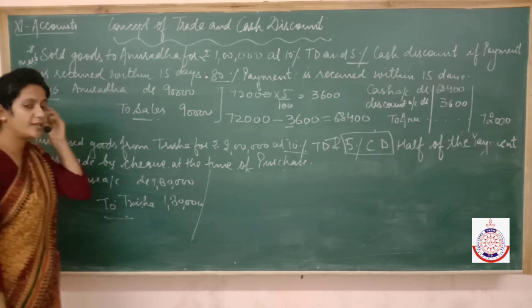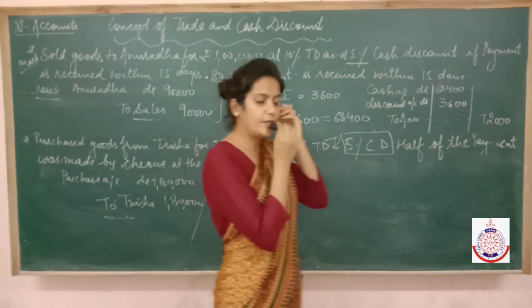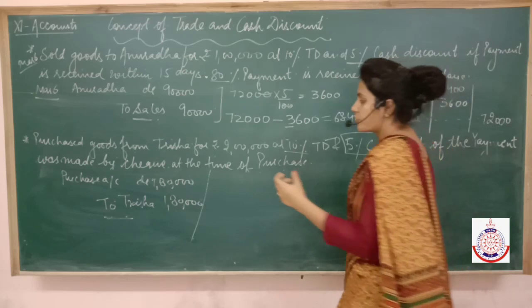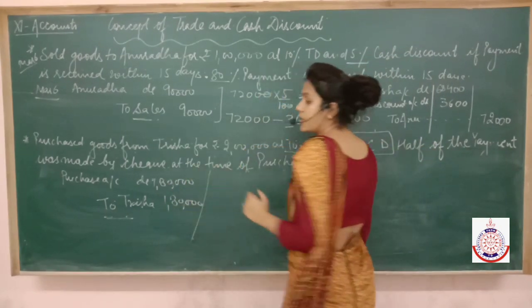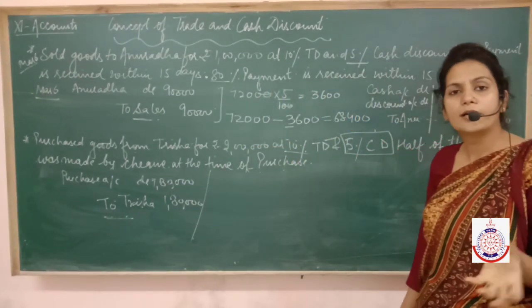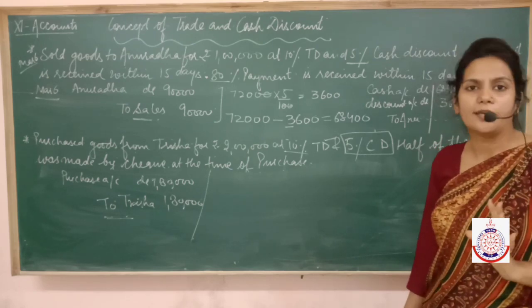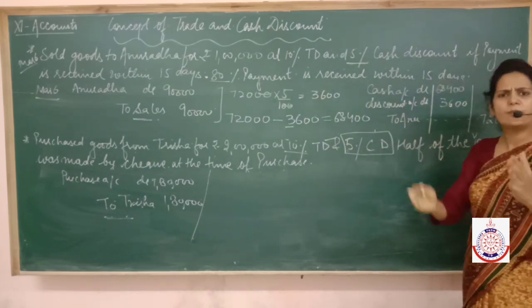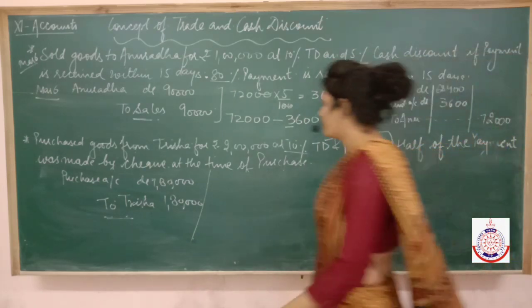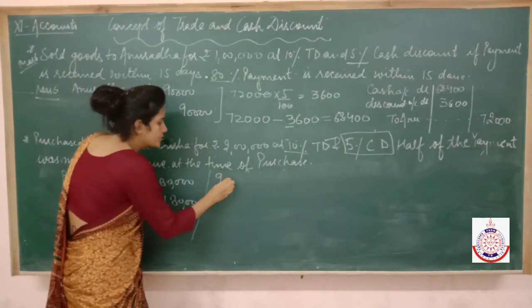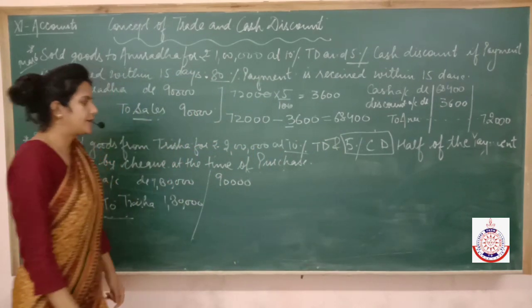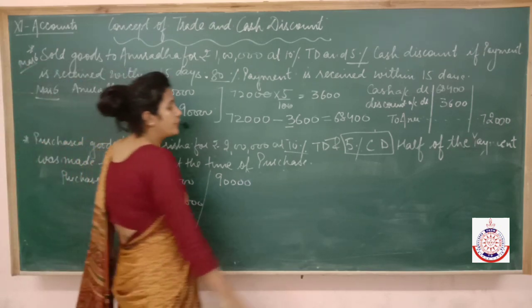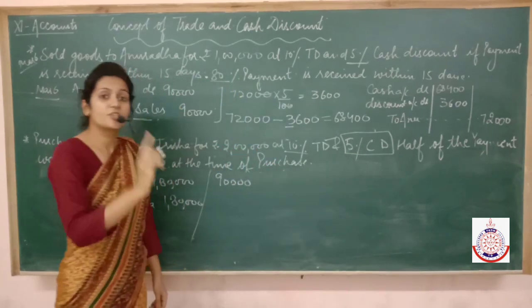Now what we did, as we have purchased goods from Trisha and we are making our books. When we purchased goods of rupees 1,80,000 from Trisha, we paid rupees 90,000 to her through a check on the same day. Got it? The day we purchased the goods, we made half payment to her then and there. So the payment of 90,000 we have made to Trisha at the time of purchase. Now we are the buyer and Trisha is the seller. It means that this 5% cash discount will be given by Trisha to us.